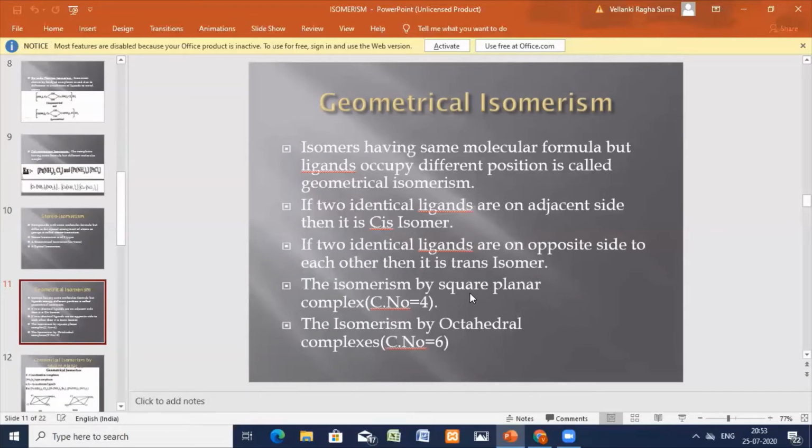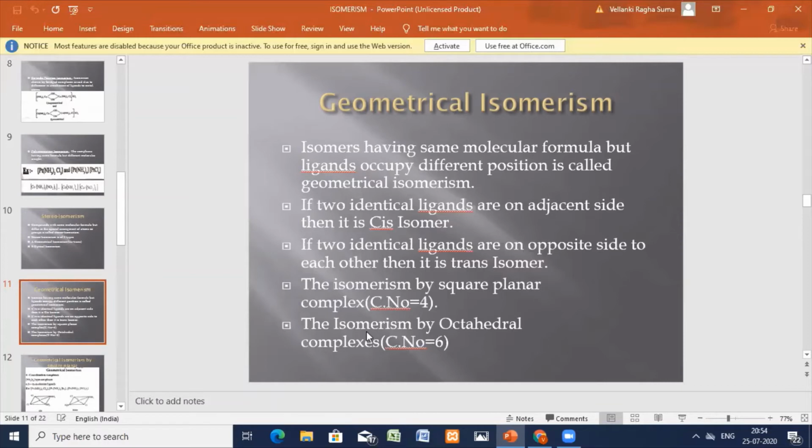The tetrahedral has sp3 hybridization, and dsp2 is square planar, with coordination number 4. If it is ML6, the ligands are 6 and the coordination number is 6, and the isomerism exhibited there is that of octahedral complexes. Now in detail we'll see square planar complexes.